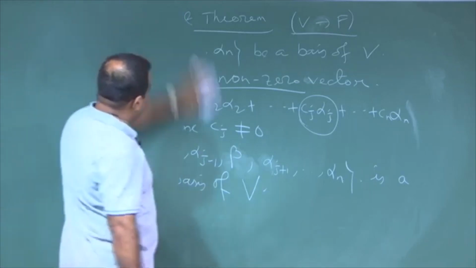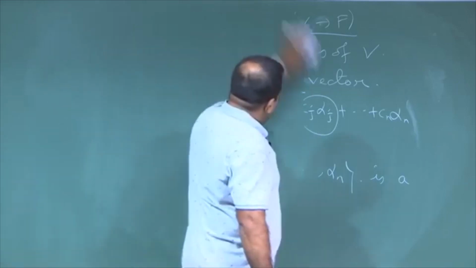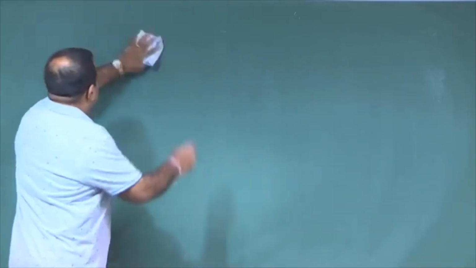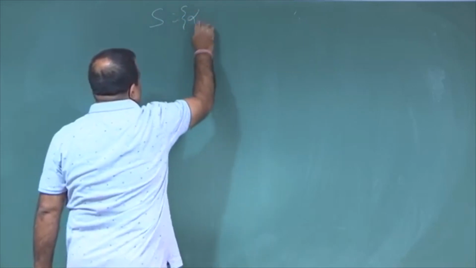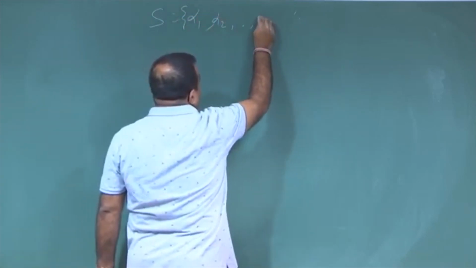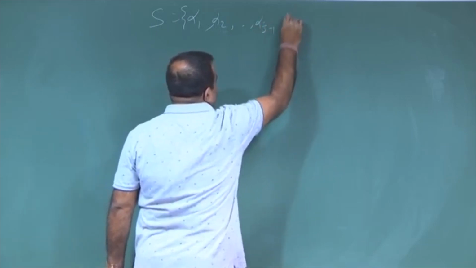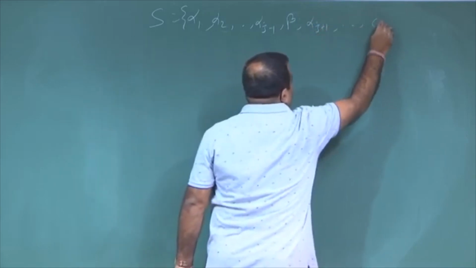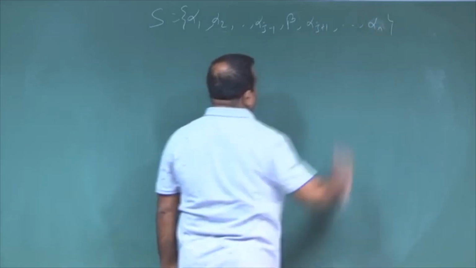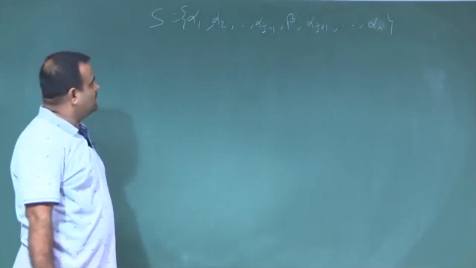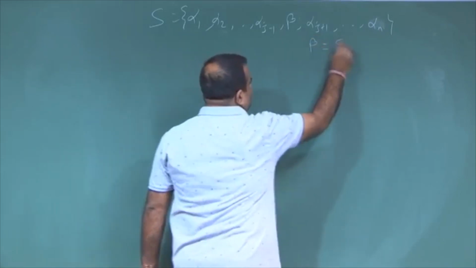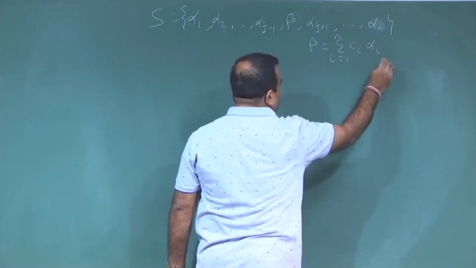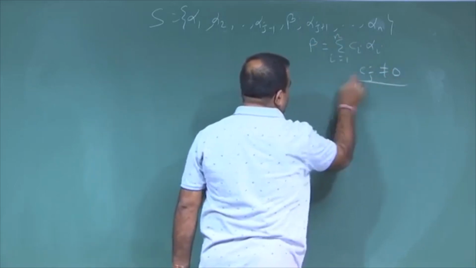For becoming a basis, we need to show two things. One is this set is linearly independent, first part. So, what is this new set? The new set is basically alpha 1, alpha 2, ..., alpha j minus 1, then we have beta, and then alpha j plus 1, ..., alpha n. So, there are n vectors in this set, where beta is nothing but the summation of C I alpha I, I equal to 1 to n, where C j is not equal to 0. This information we have.